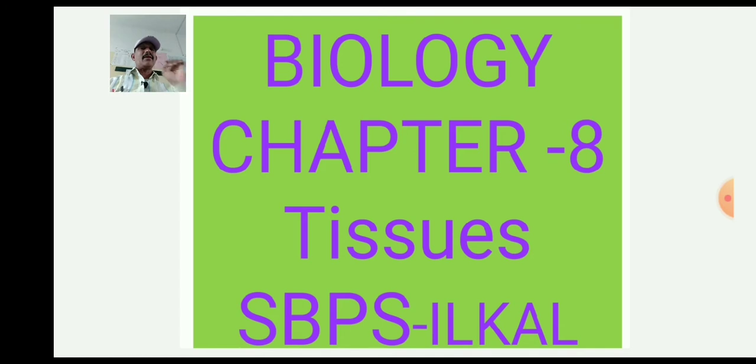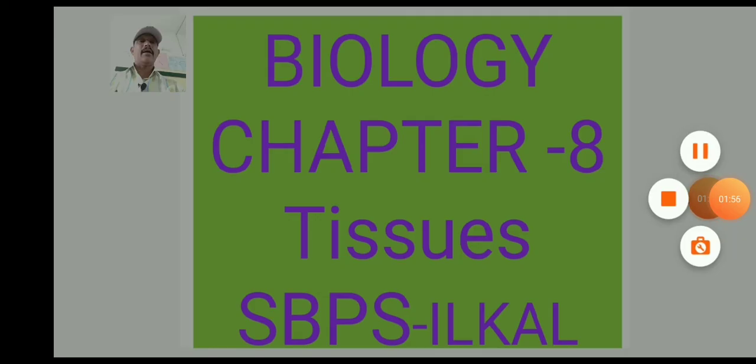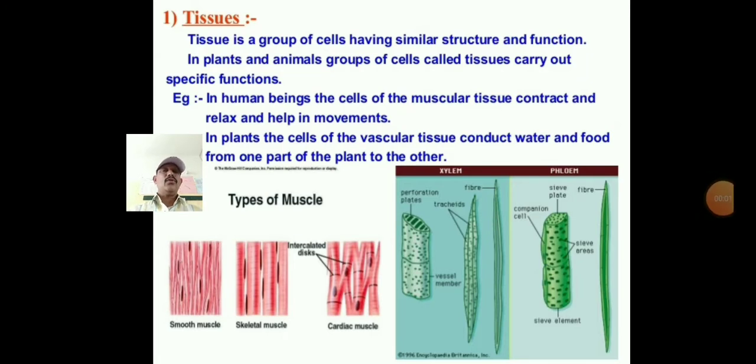Now I am asking, what do you mean by tissues? Tissues means the group of cells, or the cluster of cells, performing their specific functions in the multicellular organism. We will discuss in the next slide the definition of the tissue, and then how many types of tissues there are, and next we will discuss plant tissue and animal tissue one by one. This is a new slide in this chapter, that is tissues.